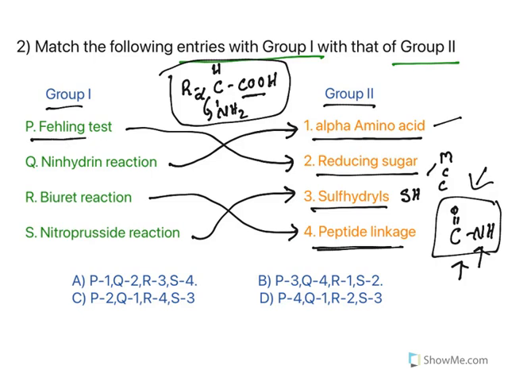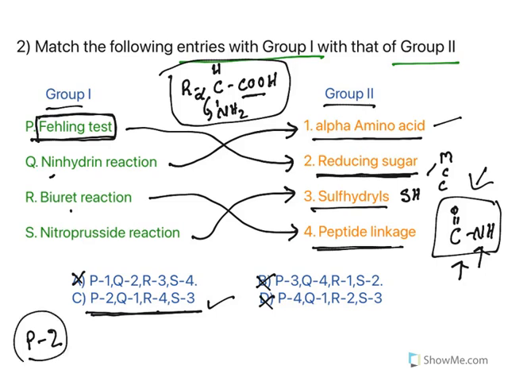Now, most of the students will know about Fehling's test, which is very selective for carbohydrates, that is reducing sugar. Instead of going with every option, you need to see this. You know for sure P goes with 2. So first one is not there, second one is not there, fourth one is not there. So the only option left over is this one. So Q1, that means ninhydrin, alpha amino acid, right? R4 biuret, peptide linkage, S3 nitroprusside, sulfhydryl. This is true. So instead of going with each and everything, if you know a particular choice for sure, you can look for that and eliminate all other things and you will get the right answer. So here it is C.